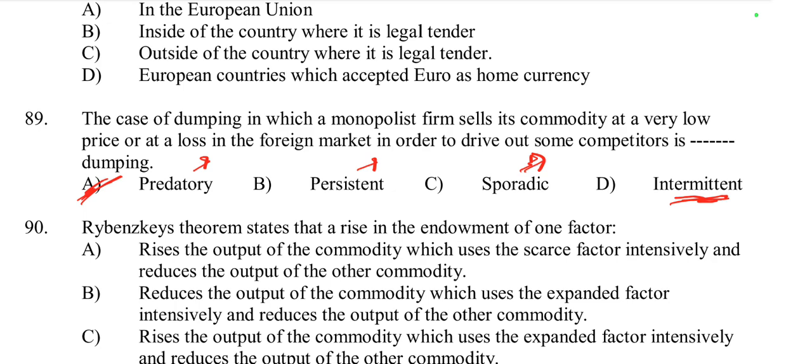So by comparing the summary, first, predatory dumping is about eliminating competitors through aggressive pricing. Then persistent dumping is a long-term strategy to maintain a strong presence in a foreign market. Then sporadic dumping is about getting rid of excess inventory. Then intermittent dumping involves occasional low prices to take advantage of market conditions. So these are all different kinds of dumping.